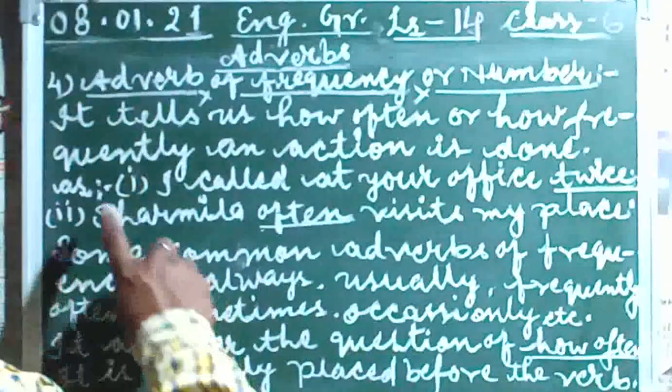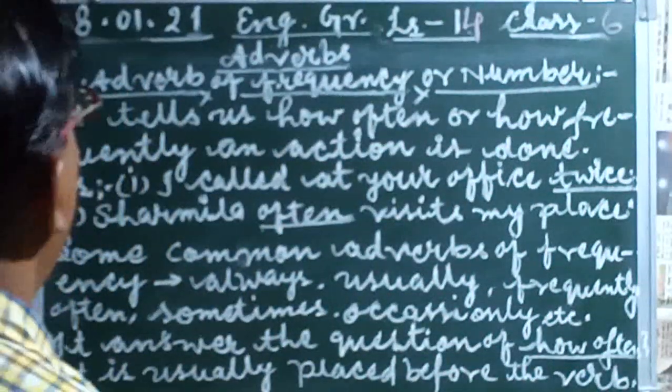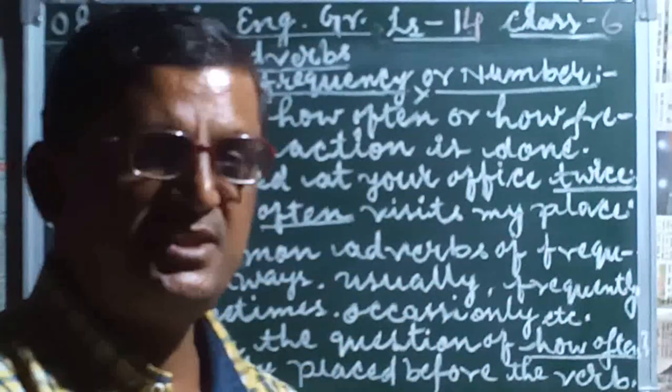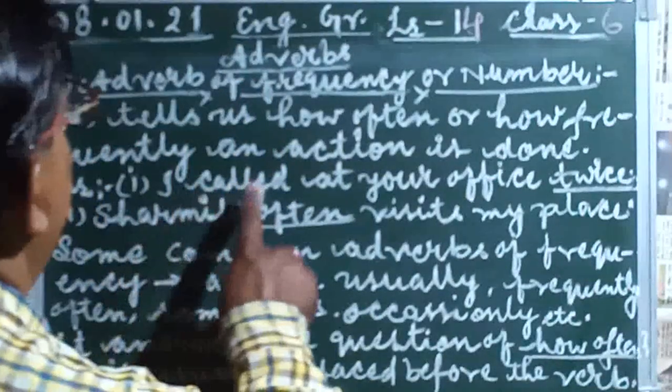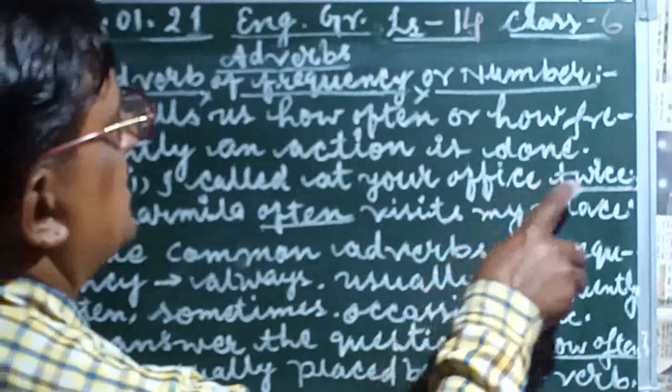I am taking some examples here, children, and with the help of these examples you will be able to understand. This is most important for you. Number one is given: I called at your office twice.